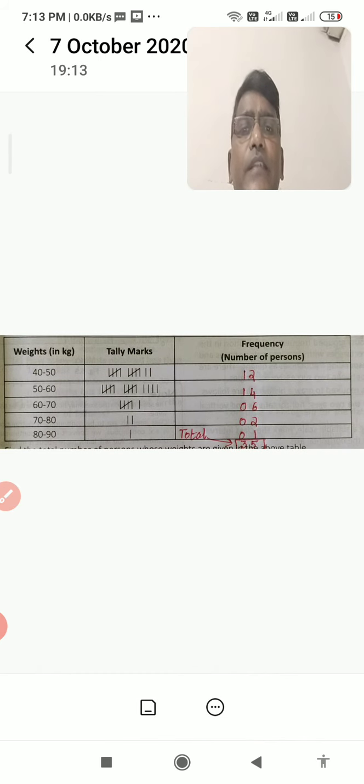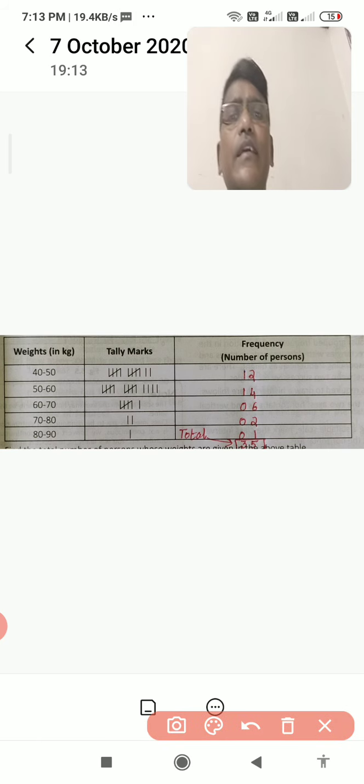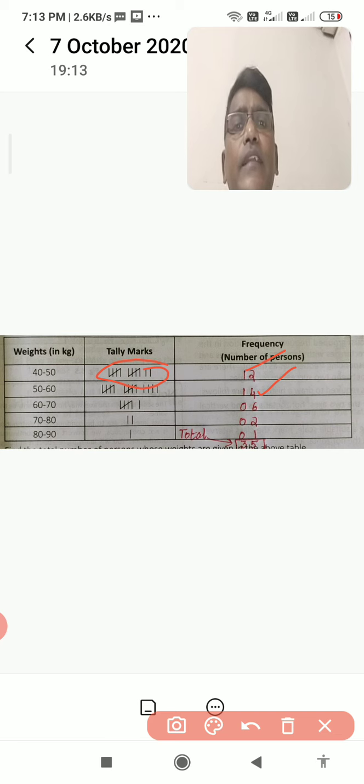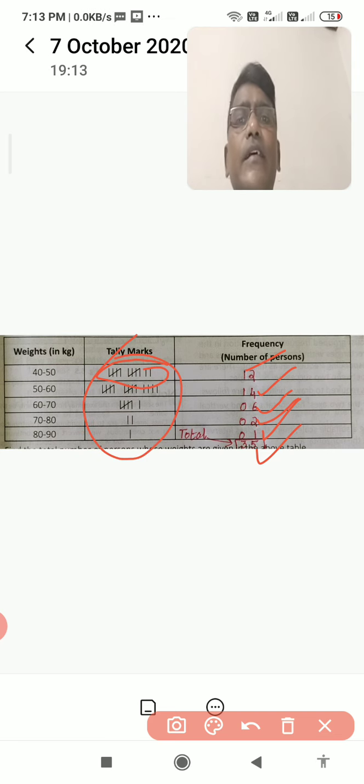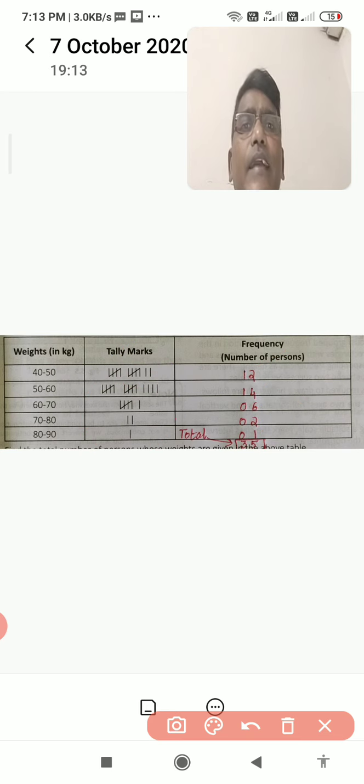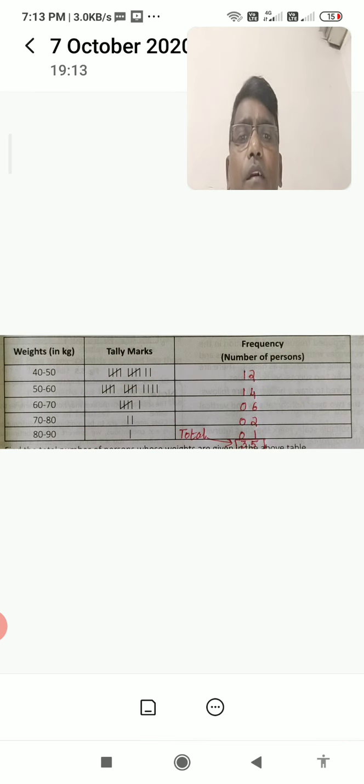Now you see this represents 12, and the next one is 14, the next one is 6, then 2, then 1, total is 25. Like this we find the frequency. If tally marks are there, just count them here and immediately write here and make the total.